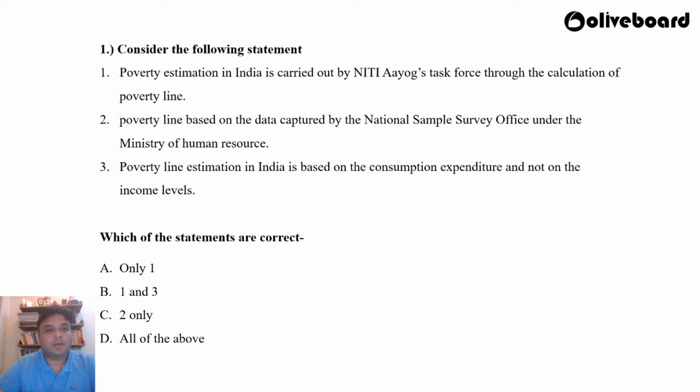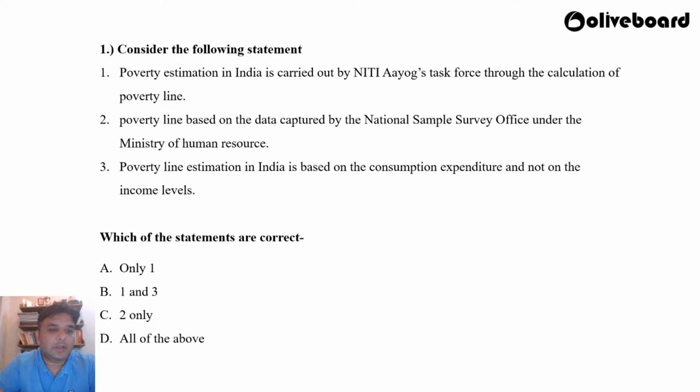Which of the statements are correct? If you have studied your concepts regarding poverty, then you would know the correct answer. What do you think is the correct answer? Poverty estimation in India is carried out by Niti Aayog's task force through the calculation of the poverty line. Poverty line is based on the data captured by the National Sample Survey Office under the Ministry of Human Resource. Poverty line estimation in India is based on the consumption expenditure and not on the income levels. Which of the statements is or are correct?